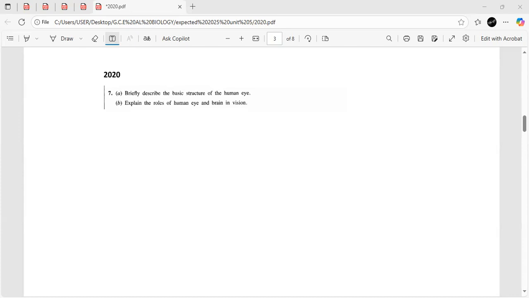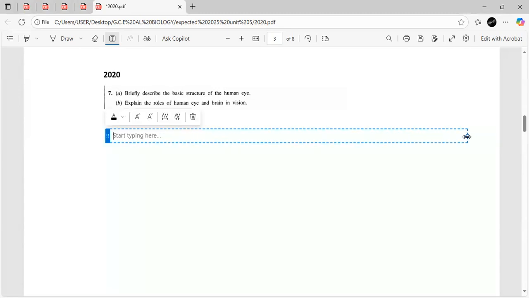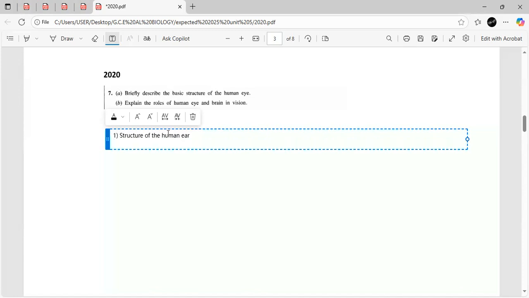So what are some questions that we could get this year? So let us take a look at that. So first they might ask you to explain the structure of the human ear. That's one possible question. I'll write it down. So when it comes to the structure of the human ear, we have to talk about how the human ear is divided, right? Division: the middle ear, the outer ear, and the inner ear.